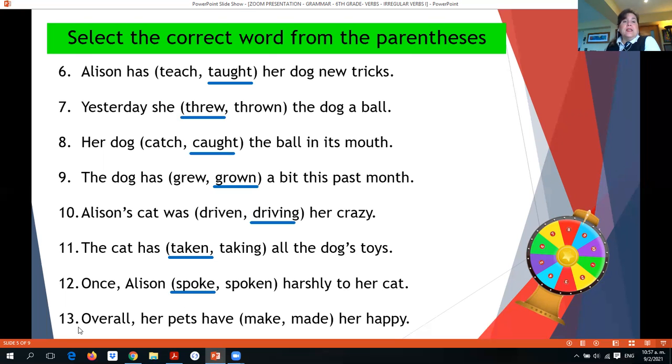And number 13, overall, her pets have, and then we have make or made, her happy. We have the verb have, so we use the past participle form of the verb, which is made. So overall, her pets have made her happy. Okay.